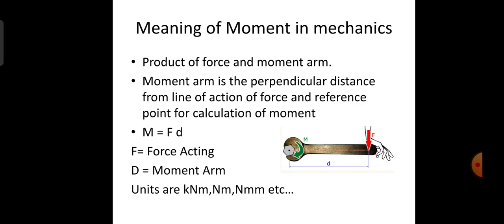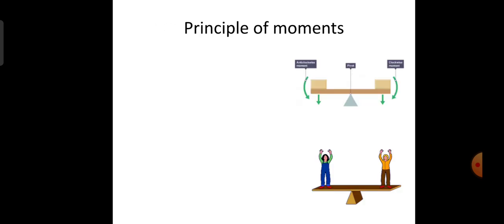Likewise newton mm or kg meter, it holds good with reference to the respective SI units of force and distance. So this is a basic important principle of moments.